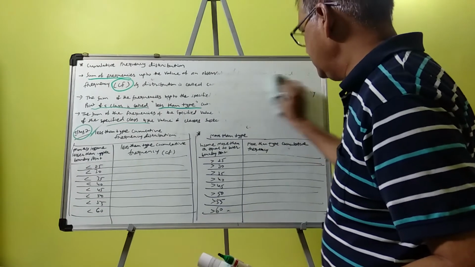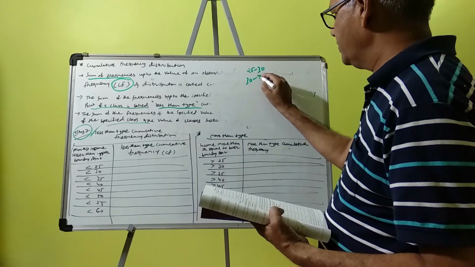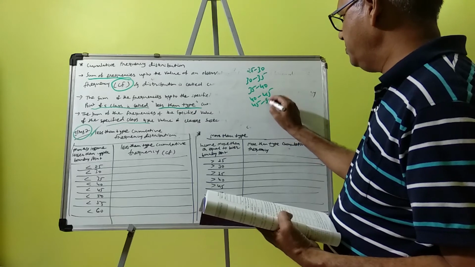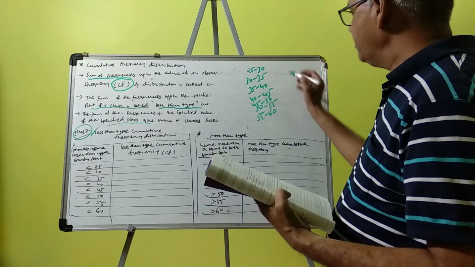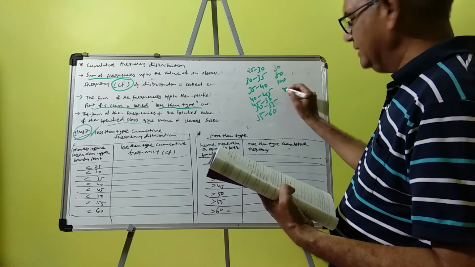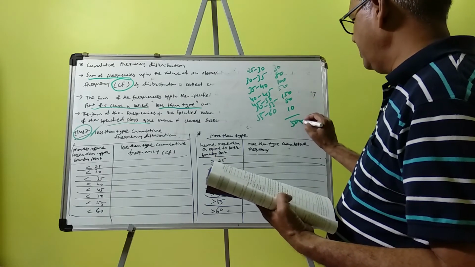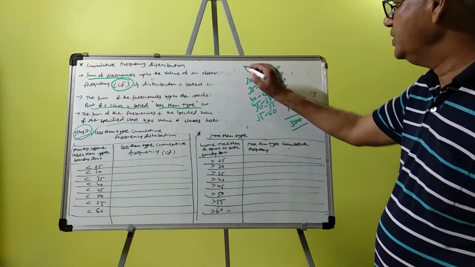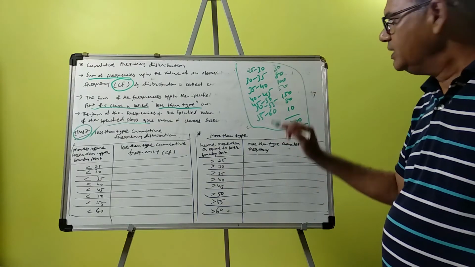To understand this, take the original class illustration 7: classes 25 to 30, 30 to 35, 35 to 40, 40 to 45, 45 to 50, 50 to 55, 55 to 60, and the frequencies are 30, 80, 100, 50, 150, 80 and 10, so the total is 500 here. Now we can convert. The original distribution is this, with exclusive classes 25 to 30, 30 to 35, so it is the original.